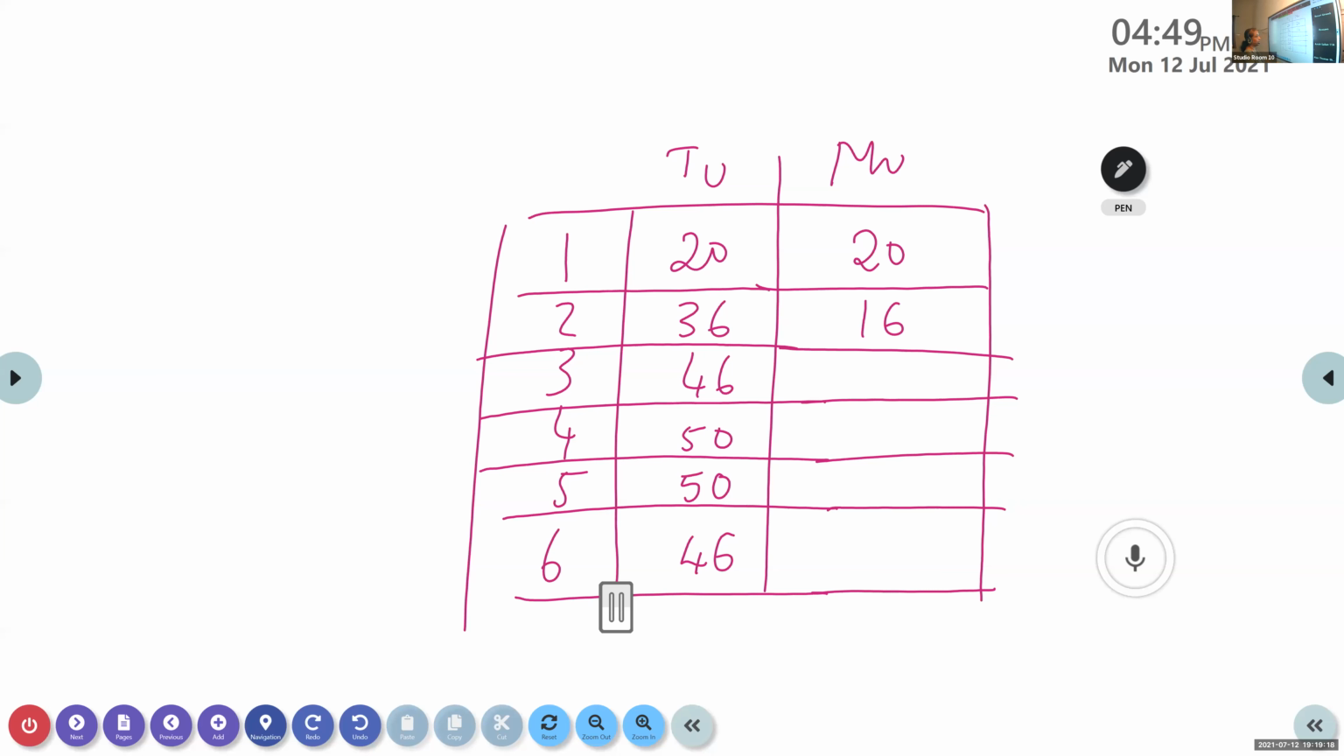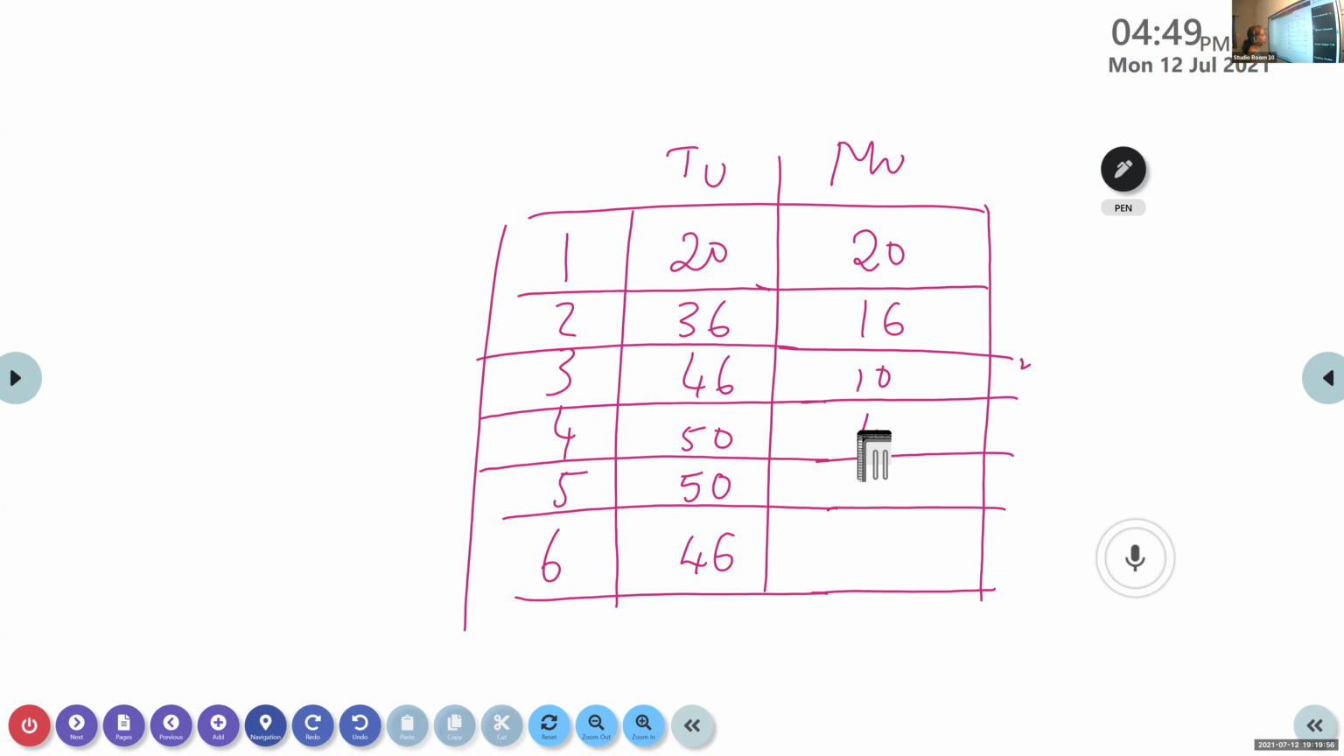Okay, let me ask another person. Roseanne? 10. Yes, 10. Next one. Basuri, can you tell? What is the marginal utility for the fourth unit? Anish, do you know? Ma'am, 4. It is 4.